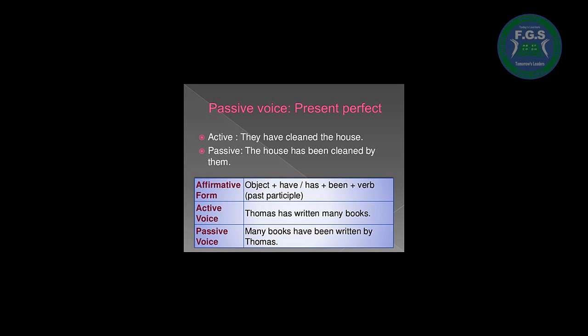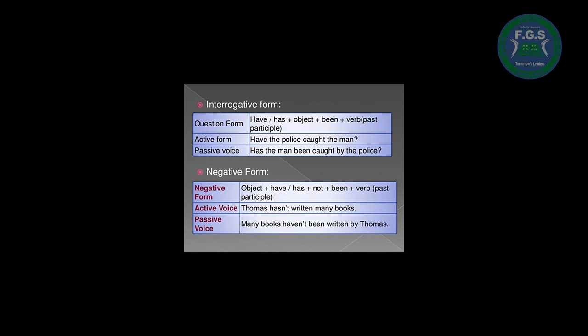That's okay? Okay, in the active voice, we'll say Thomas has written many books. In the passive voice, it will be many books have been written by Thomas. It's okay? Okay. Then the next part, the interrogative form.